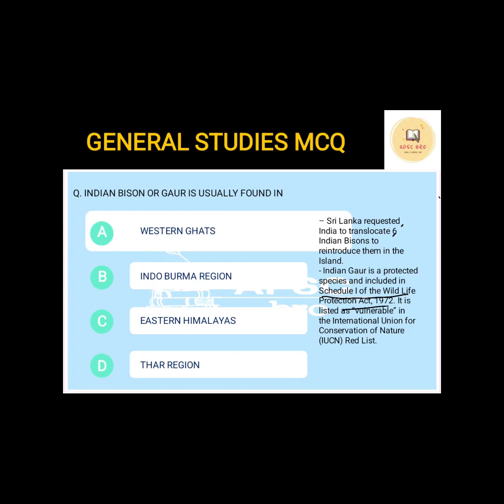It is listed as vulnerable in the International Union for Conservation of Nature Red List, IUCN. See, now there are many things that are coming up. First thing, what is IUCN? IUCN is the body which looks after the conservation of nature. Make a note of the important facts of IUCN, like when it was established, where the headquarters is, what its main objective is, etc. Now the IUCN Red List gives us the main idea about the conservation of wildlife species.